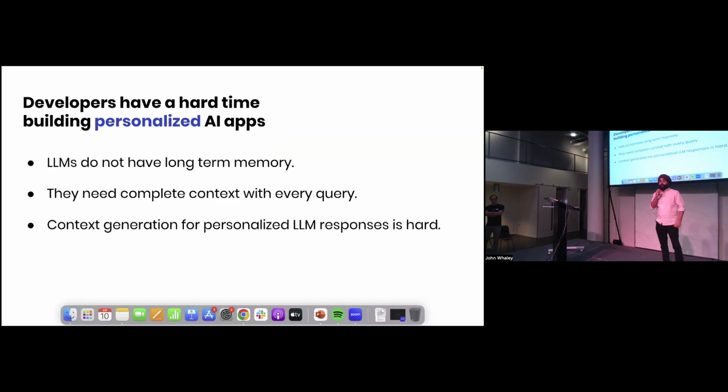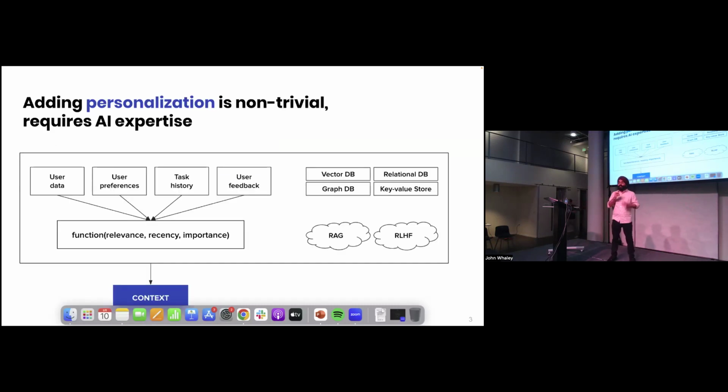So LLMs, due to their architecture, do not have long-term memory. So you have to pass in context each and every time. And context generation is a crucial problem if you want to get right and relevant answers. After speaking to 100 plus developers and 15 plus companies, we realized that implementing this needs deep AI expertise.